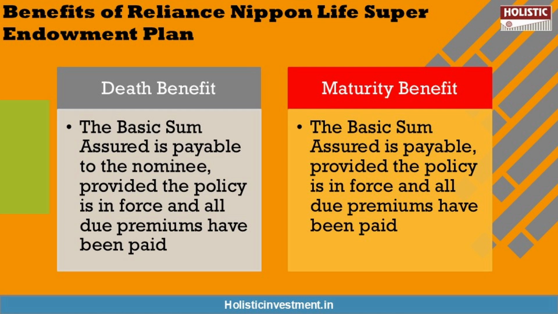Another benefit is the maturity benefit, which is the same as the death benefit. If the policyholder survives till the entire policy term, then once the policy matures, he will get the basic sum assured, provided the policy is in force and all the due premiums have been paid. And this policy will also terminate on payment of the maturity benefit. So these are the benefits available.